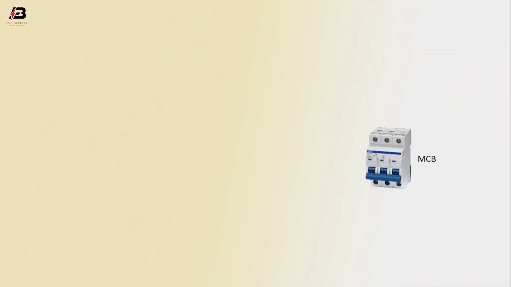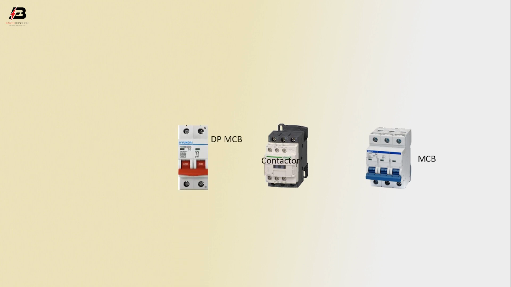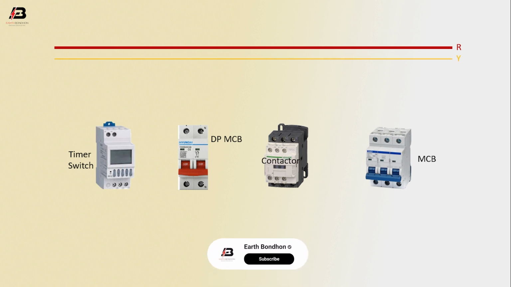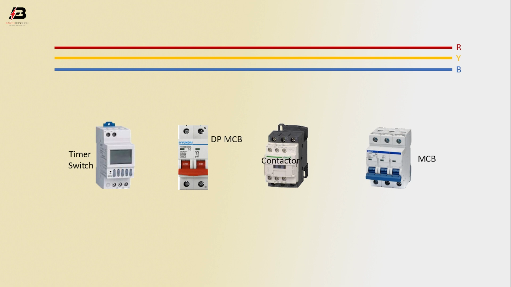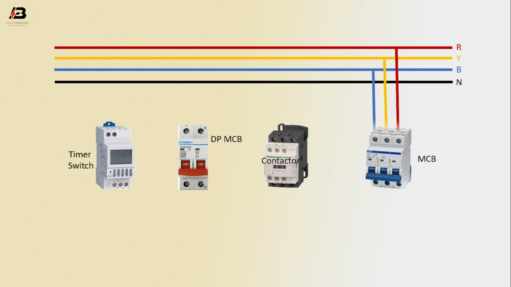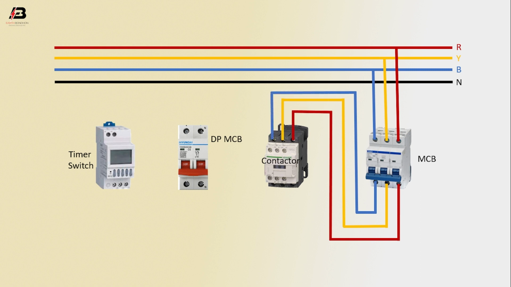So viewers, let's start. Triple pole MCB circuit breaker, magnetic contactor, DP MCB circuit breaker, timer switch. First phase connection, second phase connection, third phase connection, neutral connection. Three phase connection input to MCB, three phase connection output from MCB to connect contactor. Third phase connection input to DP MCB, neutral connection input to DP MCB, output connection from contactor